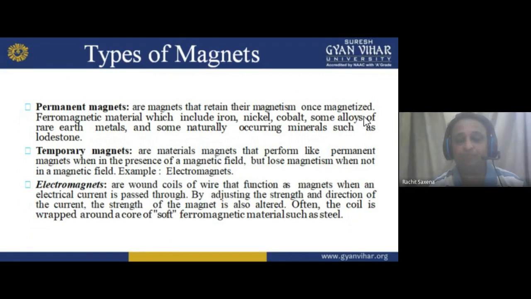So in the transformer or in the motor, what are we going to do? We make a magnetic field. How can we make a magnetic field, my dear student? With the help of these electromagnets.